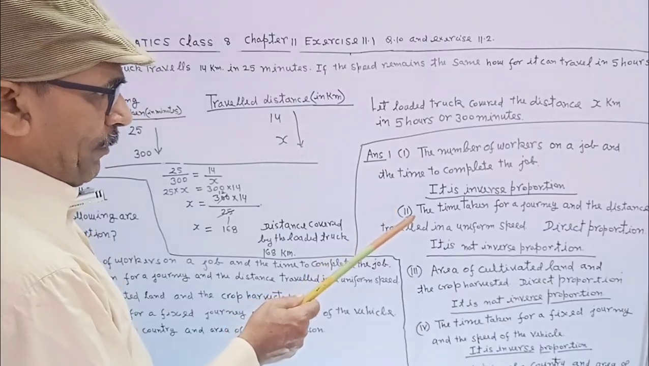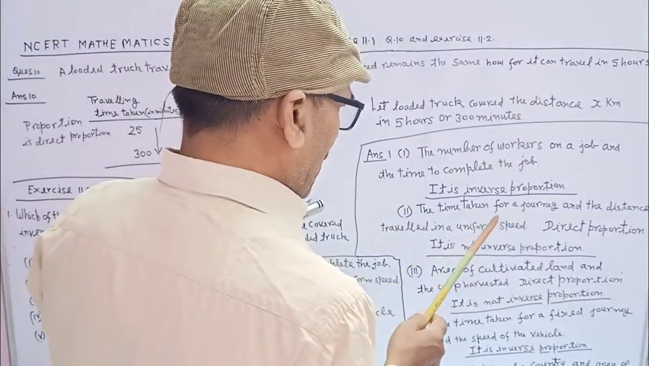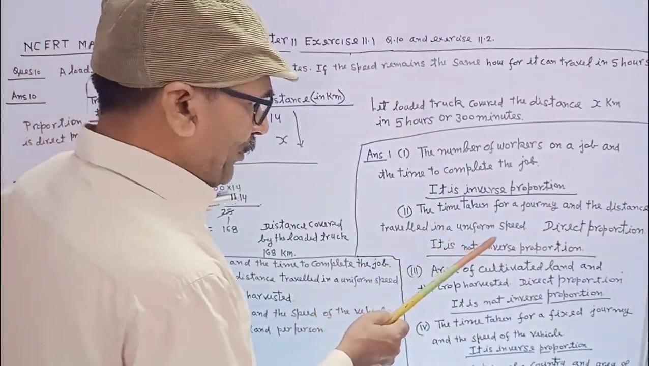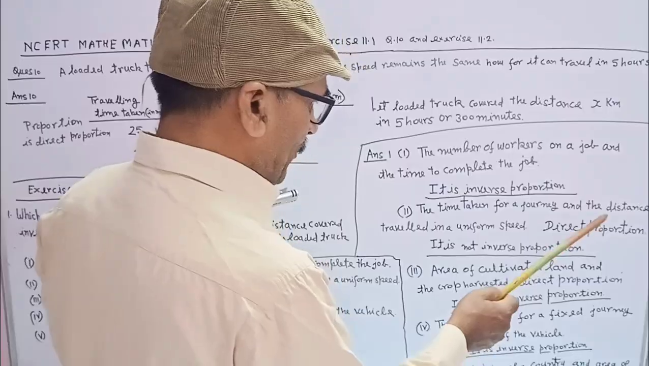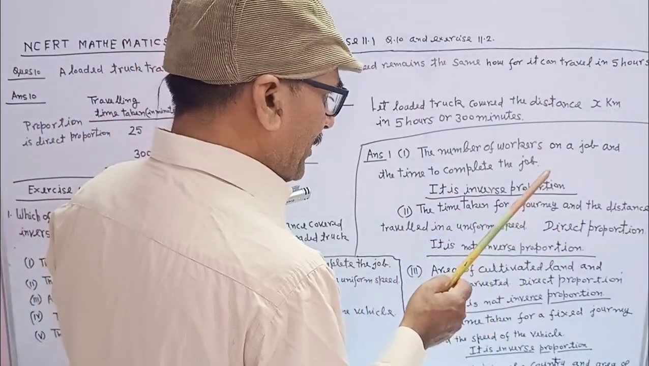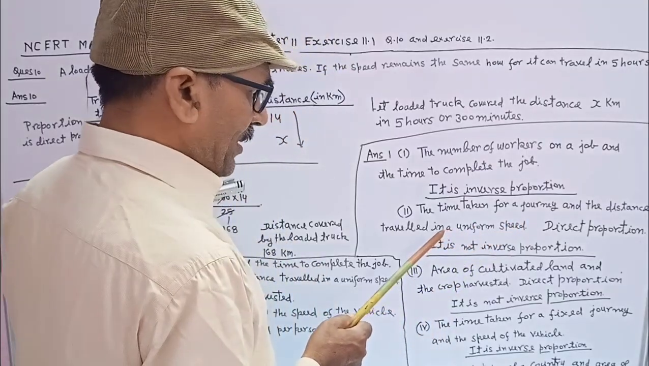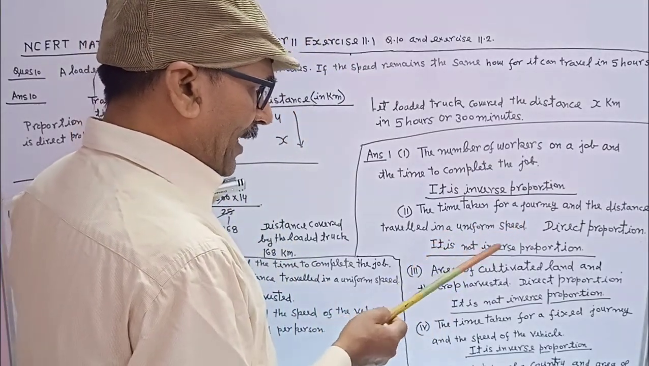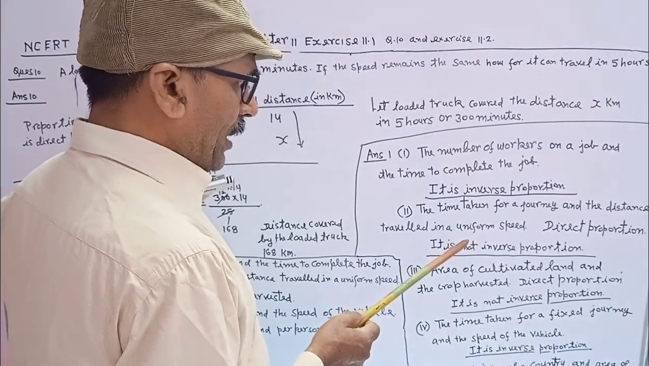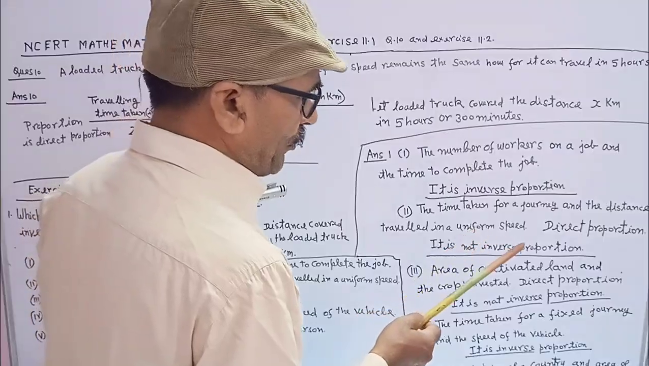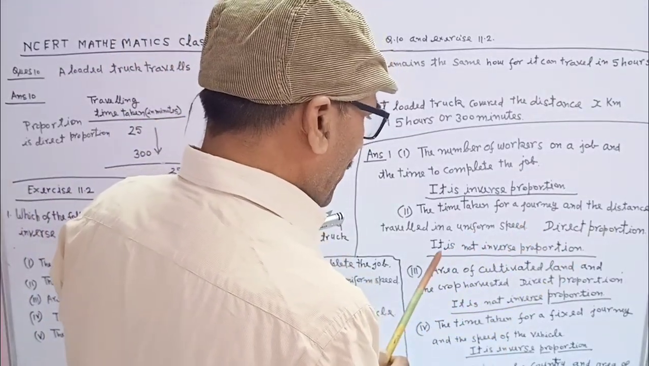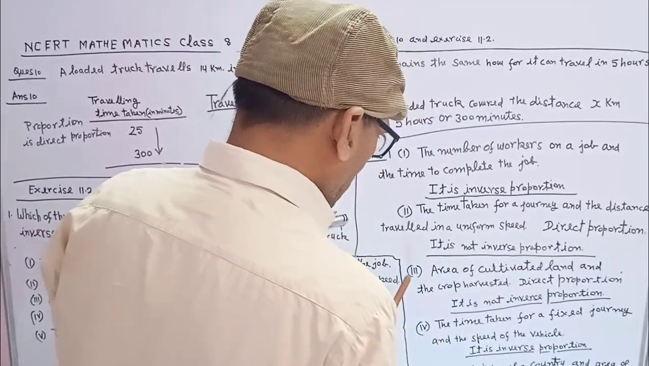The time taken for a journey and the distance travelled at a uniform speed, that is direct proportion. If the time taken for the journey is increased, the distance travelled at that speed will be increased, and if it is decreased, then the distance will also be decreased. So it is a direct proportion. It is not inverse proportion.